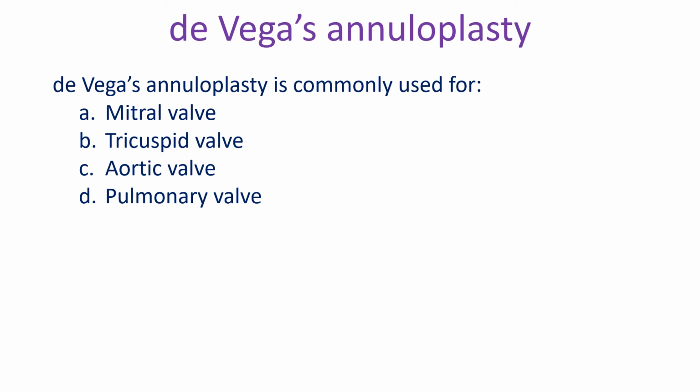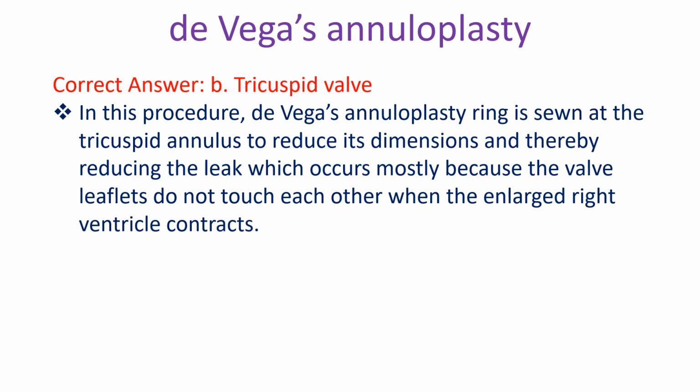Vega's annuloplasty is commonly used for: A. Mitral valve, B. Tricuspid valve, C. Aortic valve, D. Pulmonary valve. Correct answer B. Tricuspid valve. In this procedure, Vega's annuloplasty ring is sewn at the tricuspid annulus to reduce its dimensions and thereby reduce the leak, which occurs mostly because the valve leaflets do not touch each other when the enlarged right ventricle contracts.